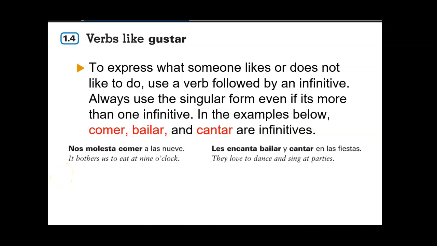So what bothers us is eating at 9 o'clock. You have to leave it in the infinitive form. This one, les encanta bailar y cantar. I'm still going to use the singular form of the verb, even if I have bailar y cantar. I can have 10 infinitives behind this sentence, and I'm still just going to use the a, the singular form.